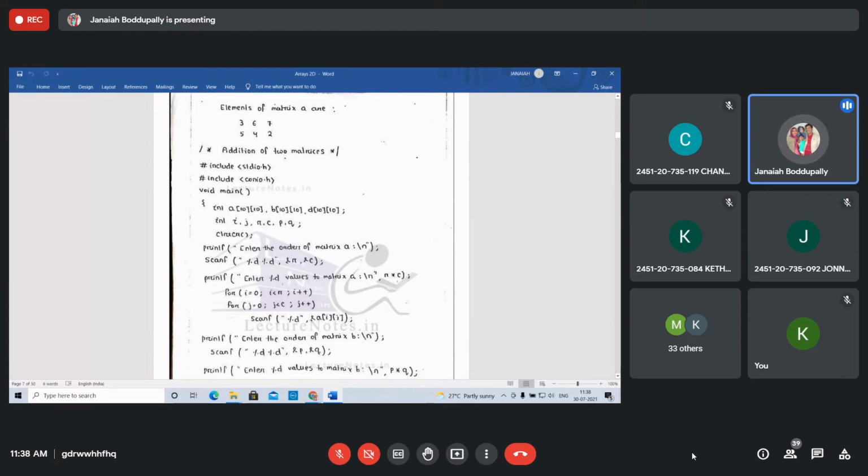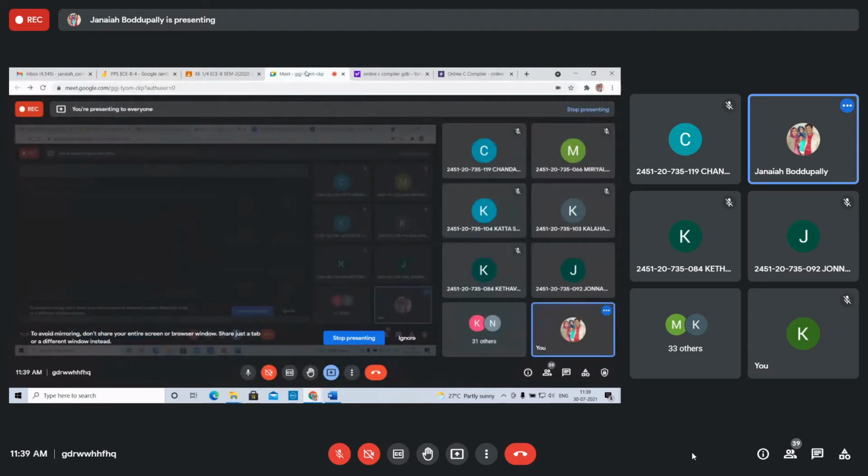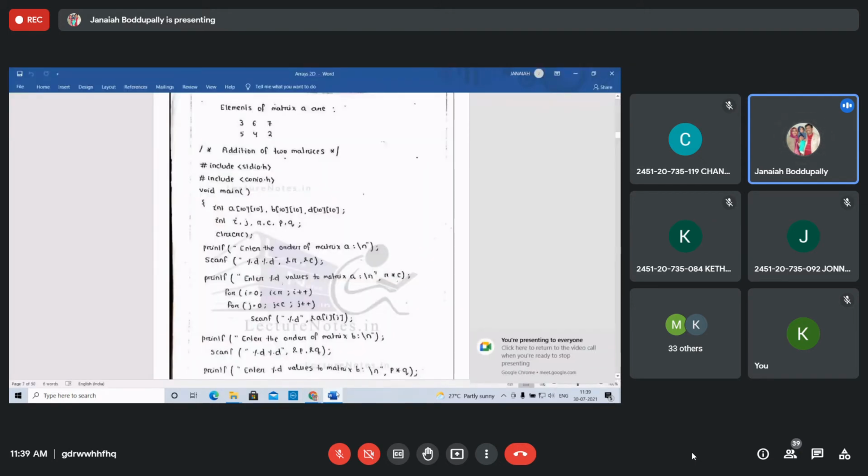Next, addition of 2 matrices also I completed. Still 37 only. What happened? Backlogs are never there. First year, now it is the first semester, so there are no backlogs. Right, you can join.